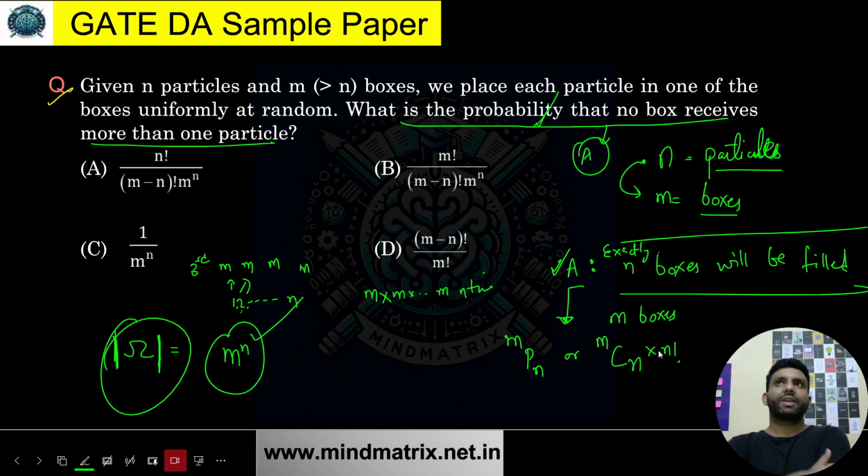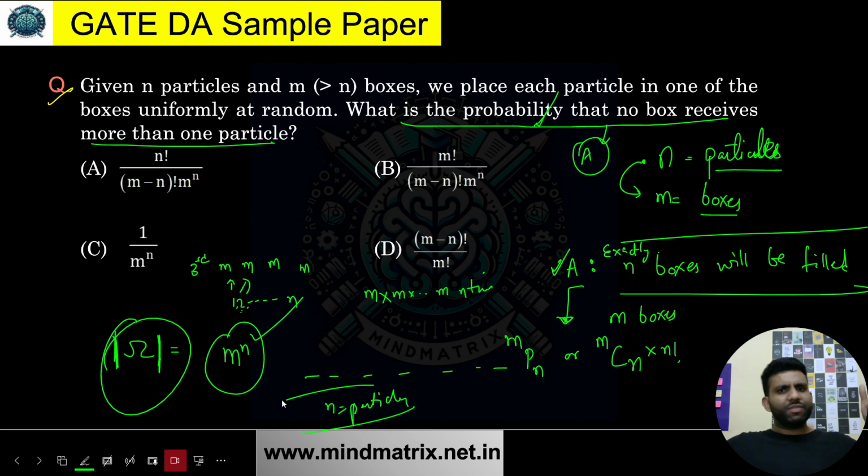Now mPn over here, just think about this: we are having m places. Let me just show you m places. And you have already assumed as if you are having these different boxes, and you had n particles.